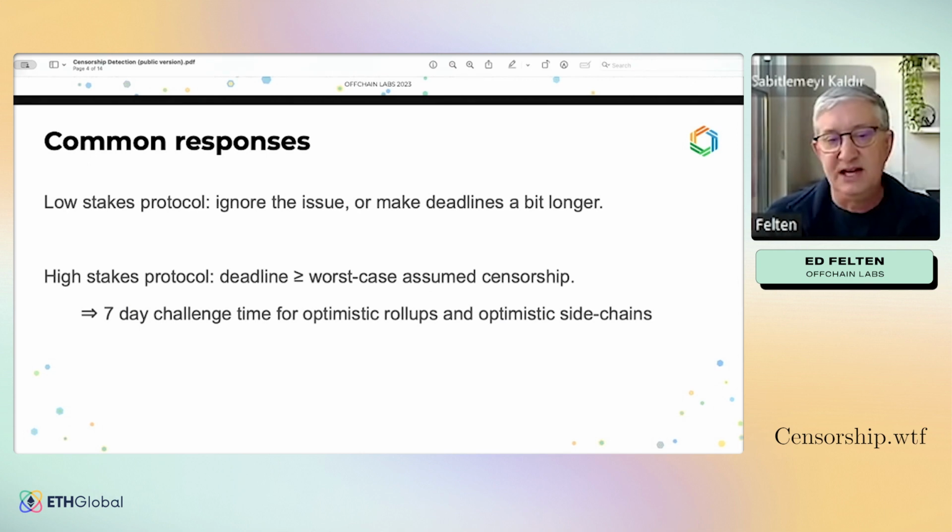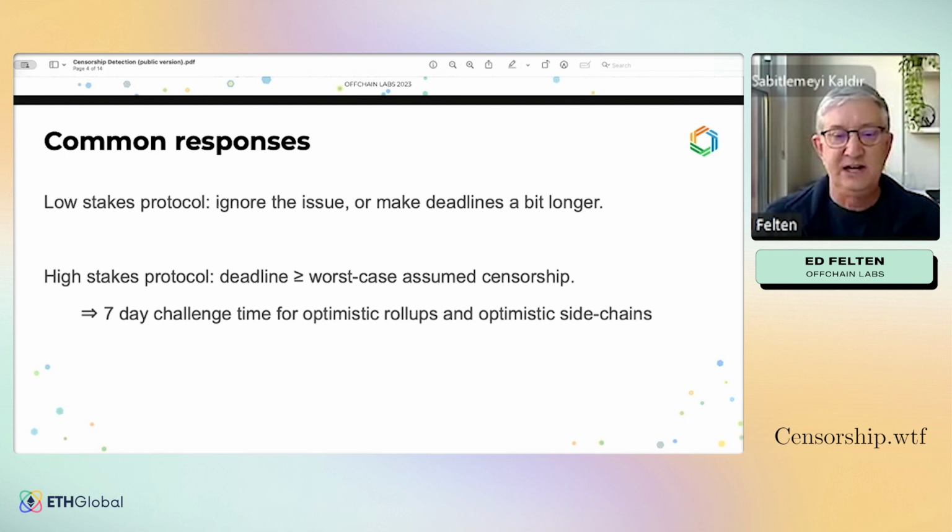And the usual approach in a high-stakes protocol is to make the deadline longer than the worst-case assumed censorship. And of course, the extreme case of this is something like an optimistic rollup, where on Arbitrum and other similar protocols, the deadline for action in the rollup or dispute protocol is conventionally set to 7 days, because 7 days is the worst case assumed censorship attack on Ethereum that would not trigger some kind of a social response.